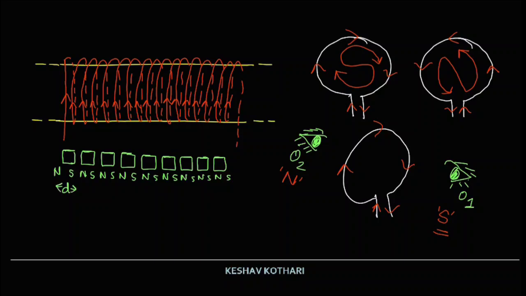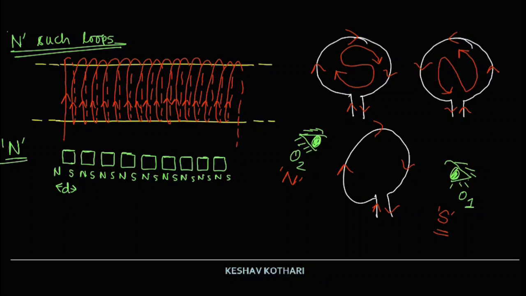If there are n such current carrying loops, then there are n such magnets.